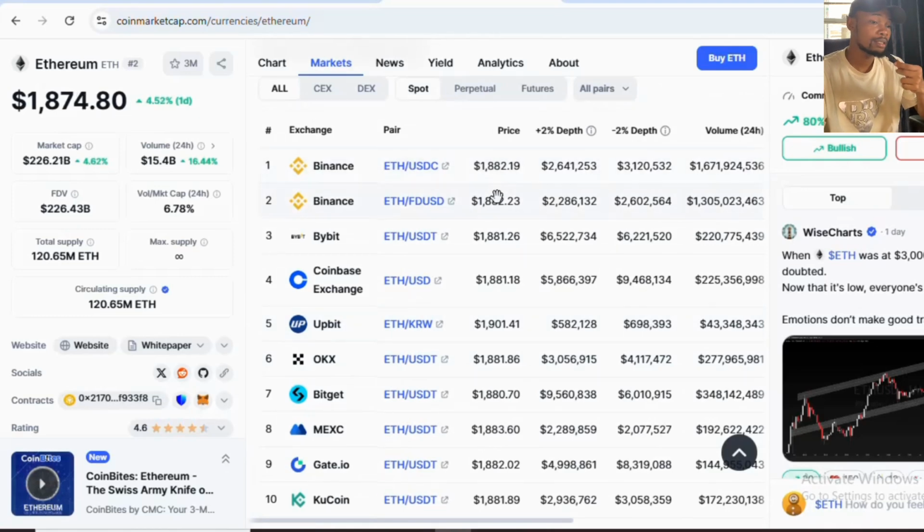Now this is actually profitable, but it depends on your amount of capital. The first way you know that options are profitable is the 24-hour volume. You can see over 1.6 million US dollars have been exchanged for Ethereum in the last 24 hours, and this is an indicator that this is a really nice strategy. A lot of people are into it, and trust me, this keeps making a lot of profits. But it is not as easy if you don't have a good amount of capital. You are going to experience little losses. I've actually been there, and a lot of people complain about that too. If you don't have good capital, you can experience a huge amount of losses.